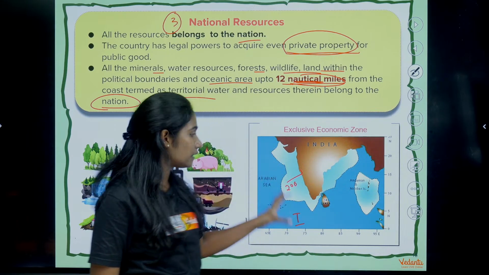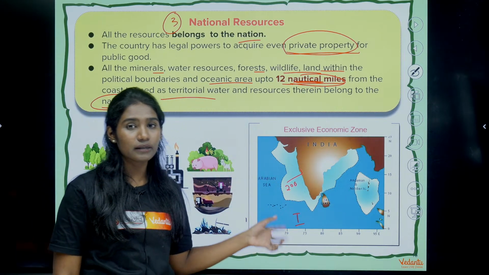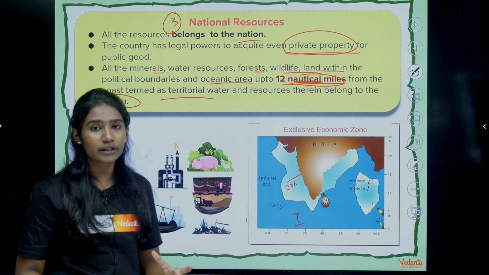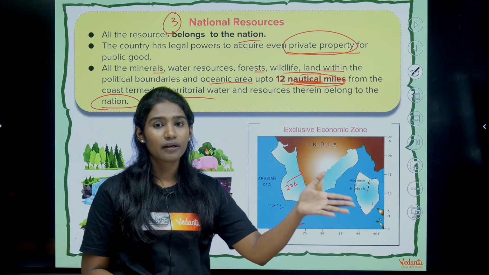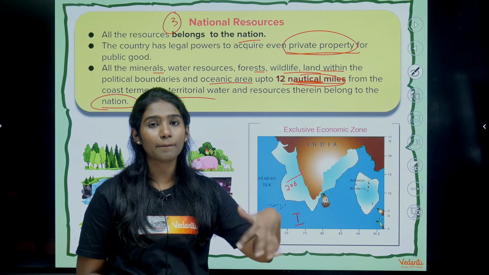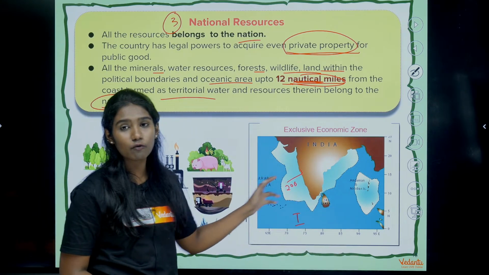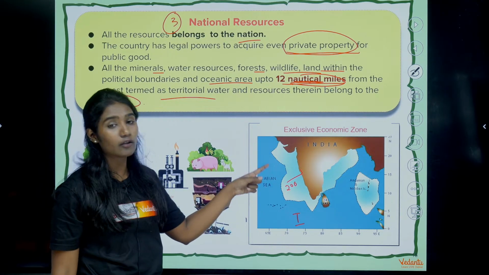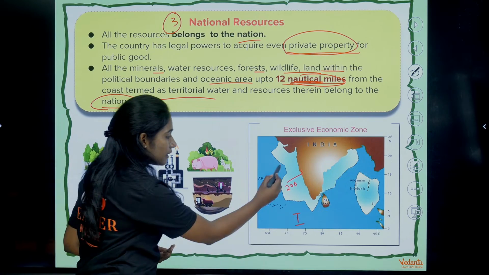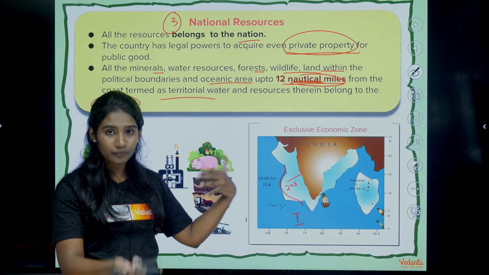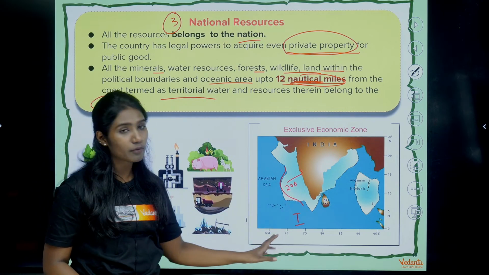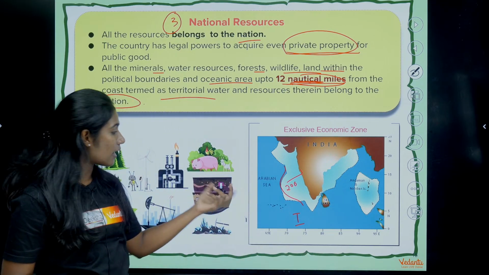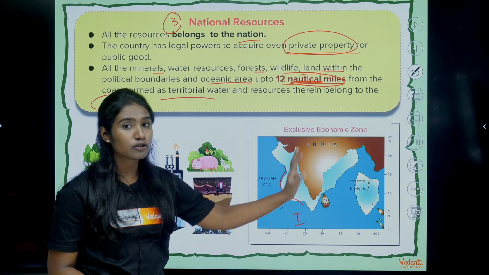See, within the sea, within the water bodies, there are so many other resources which can be used, right. So, just like how you measure the land, how you measure the highway, the distance with the help of kilometers, meters, similarly, you can measure the water body with the help of nautical miles. You will have to mention nautical, right. So, the 200 nautical miles away from the coastal region is considered a national resource. Within the water body, there are so many marine animals, there will be certain resources and all that, right. And that is also considered as India's, that is not open sea.